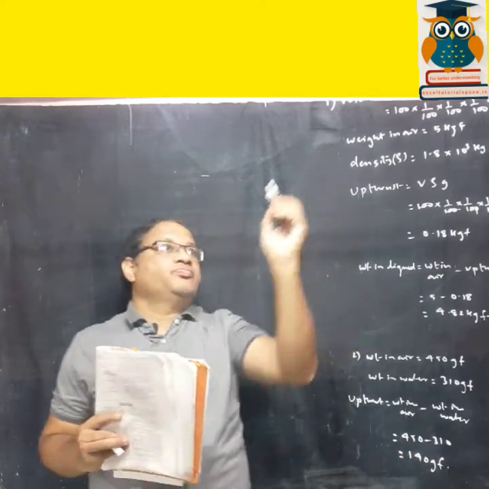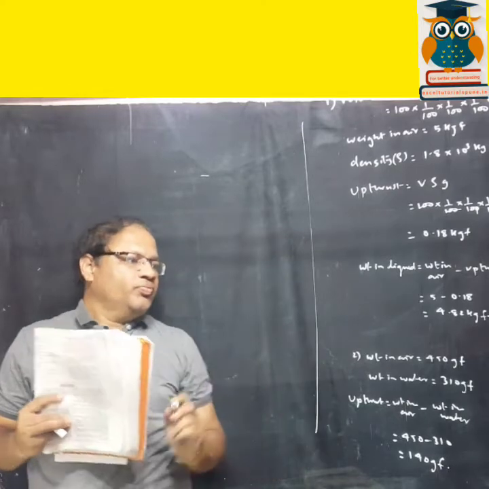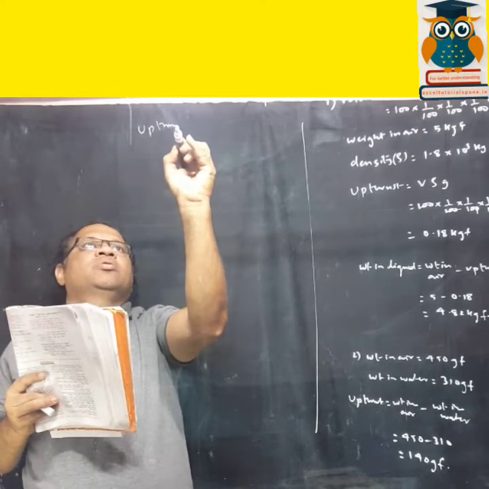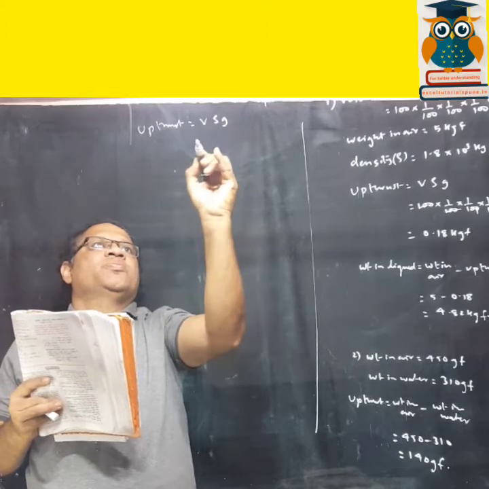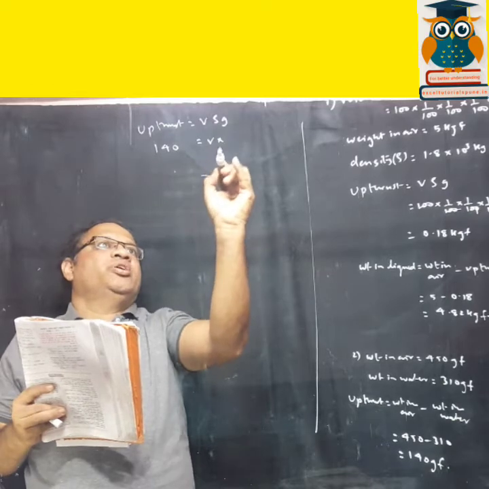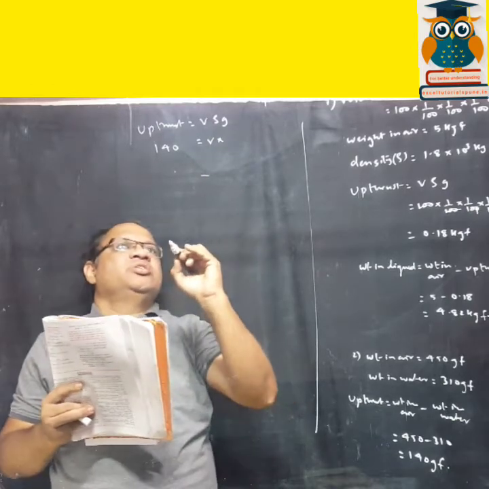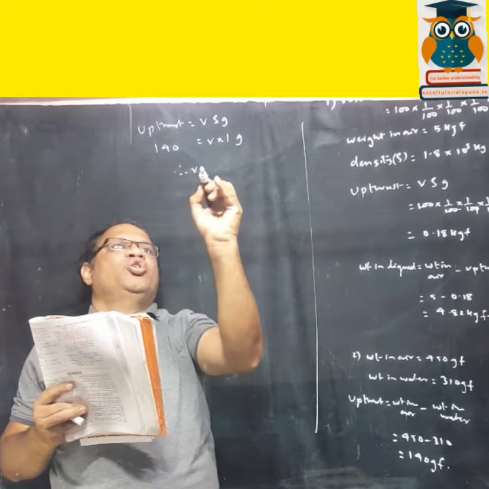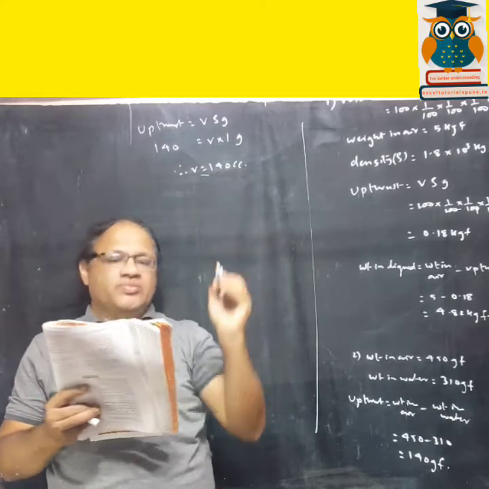Now upthrust is equal to V rho g. Upthrust we found out, 140; volume into density, in CGS unit density is 1 g per cc. So therefore volume is 140 cc.